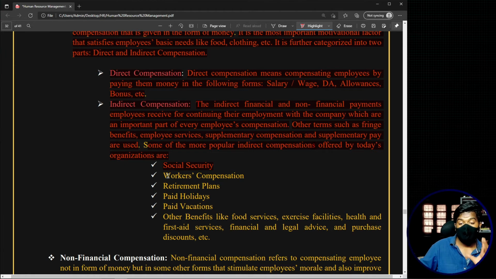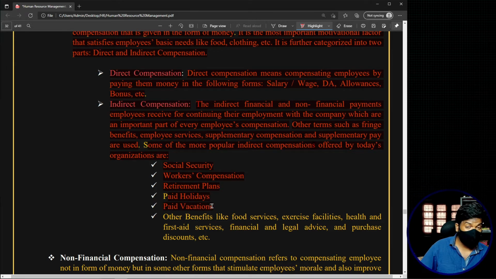So these are the basic, common examples of indirect compensation that the organization provides, like social security. We'll also have workers compensation. That means if anything happens to the employees during their work, the organizations in certain cases provide different benefits for their families. Now you'll also have retirement plans. You'll also have paid holidays.